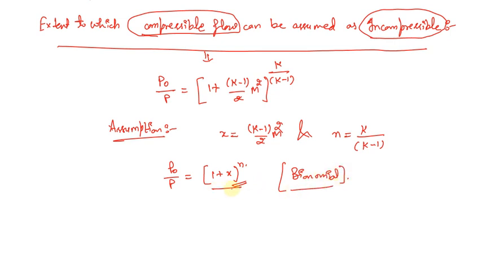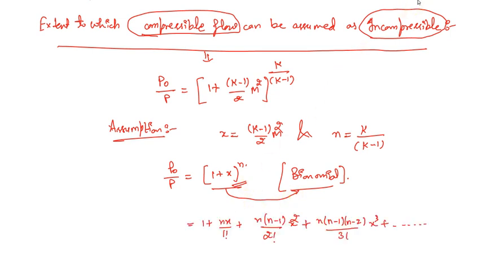If we expand it, this will be the expression: 1 plus nx divided by 1 factorial, plus n(n minus 1) divided by 2 factorial times x squared, plus n(n minus 1)(n minus 2) divided by 3 factorial times x cubed, plus so on up to infinity. This expression is valid when mod x is less than 1.